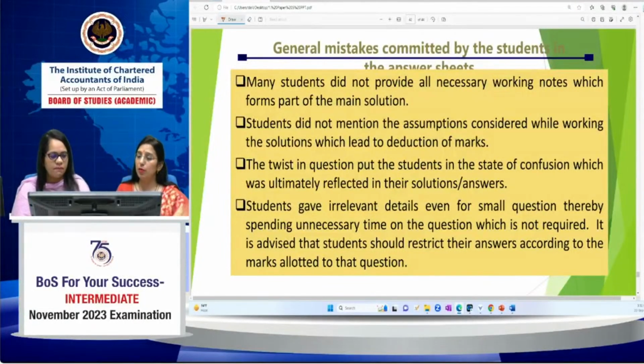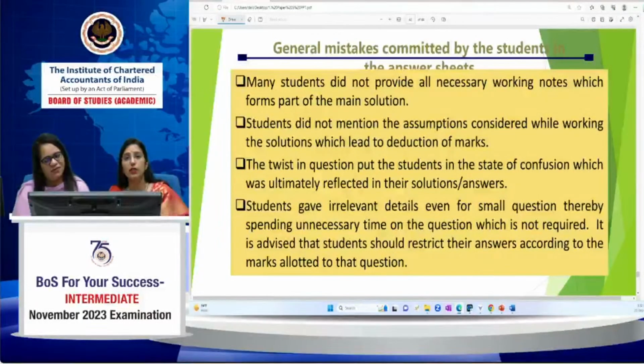Recent problems that we have checked, what the students did, for example in the operating cash flow, we have discussed in Paper 1 also. The requirement of the question was to prepare the cash flow from operating activities only. But the answer provided by the students covered the full cash flow statement, including financing activities and investing activities. What does this lead to? You are wasting your time, wasting your energy,